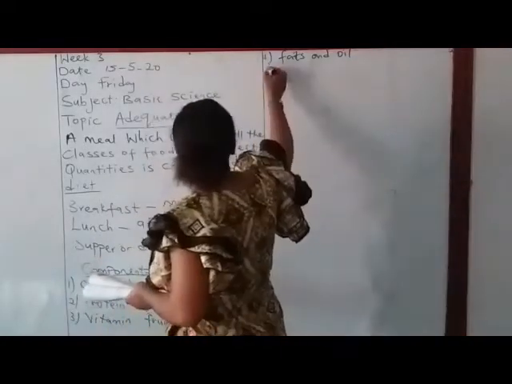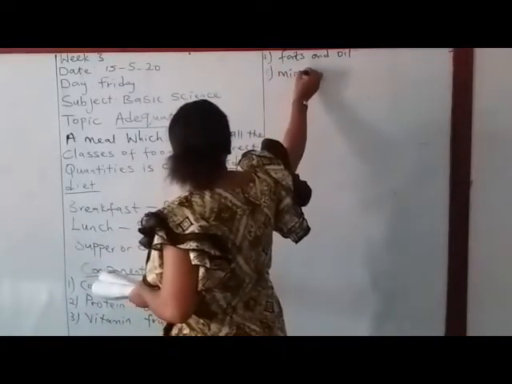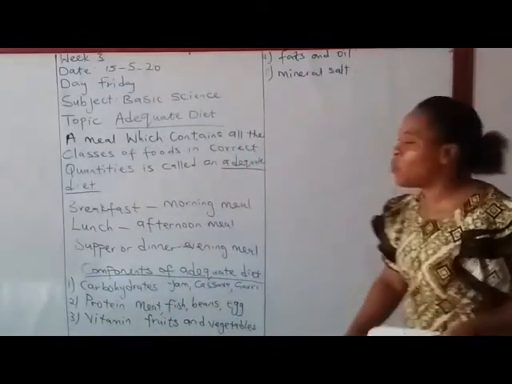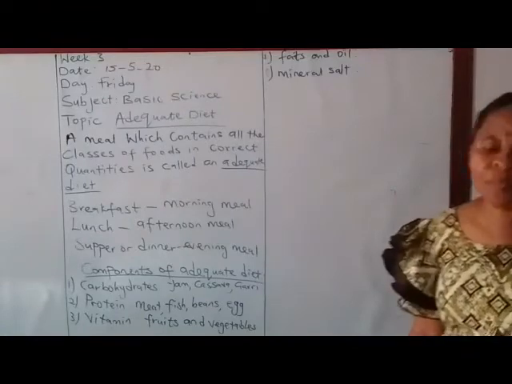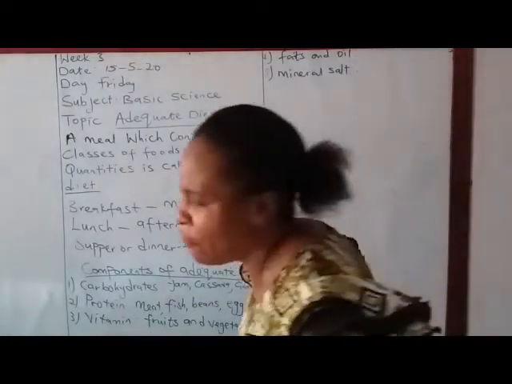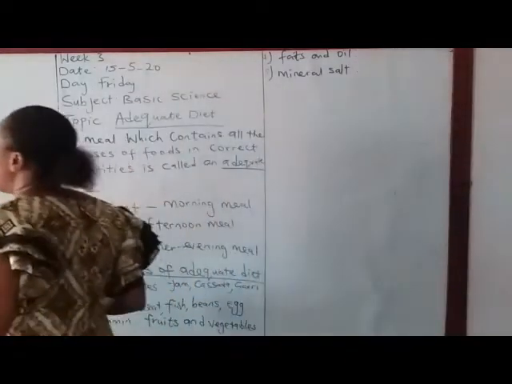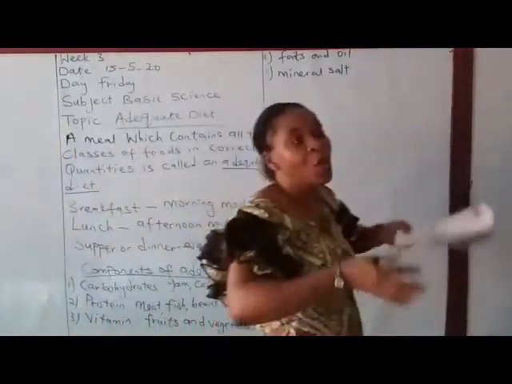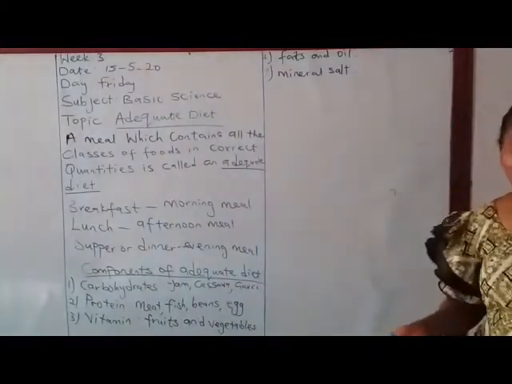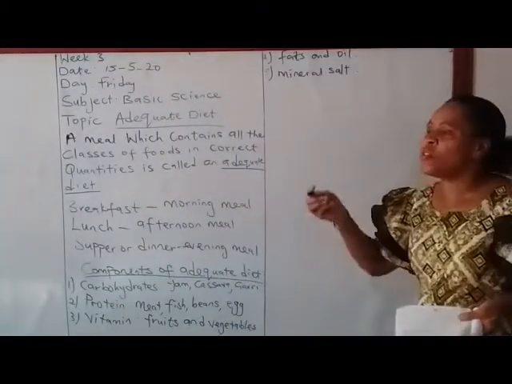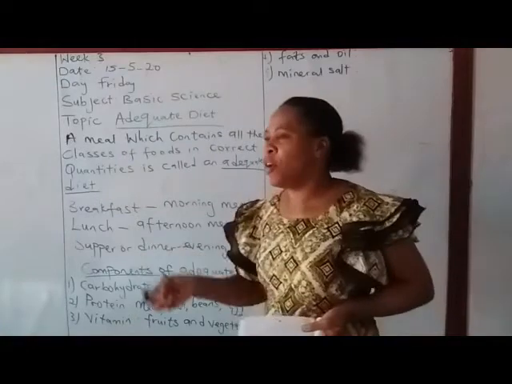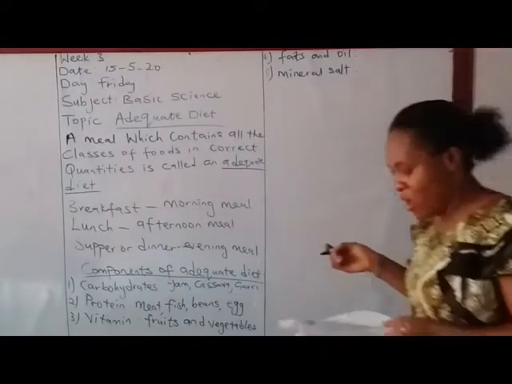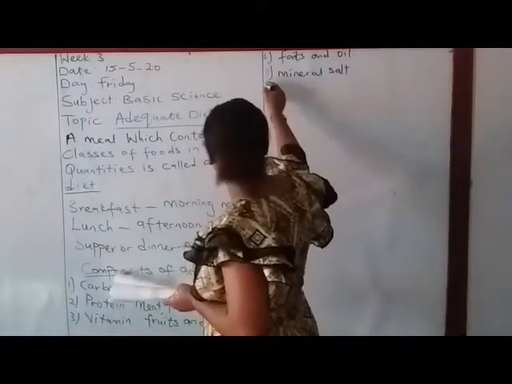The next one is mineral salt. This is also a component of an adequate diet. The salt we use in cooking our food. You can imagine after cooking your food with all the chickens and everything you eat, and there is no salt in it, you will not enjoy it until you add salt. So salt is very good for our body. So mineral salt is one of the components of adequate diet. And the last one is